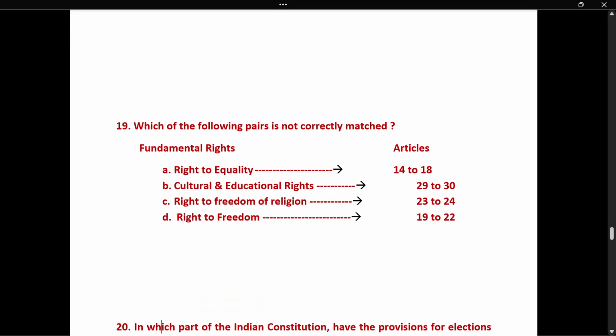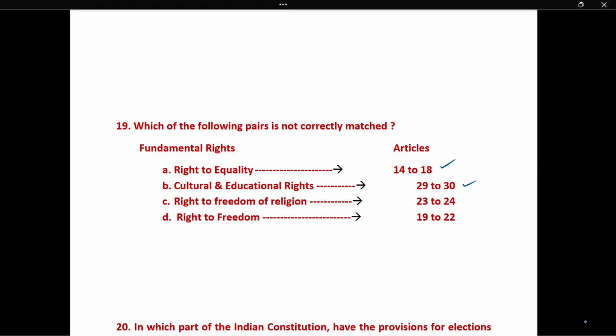Next question number 19. Which of the following pairs is not correctly matched? Right to equality, 14 to 18, correct. Cultural and educational rights, 29 to 30, correct. Right to freedom, 19 to 22, correct.